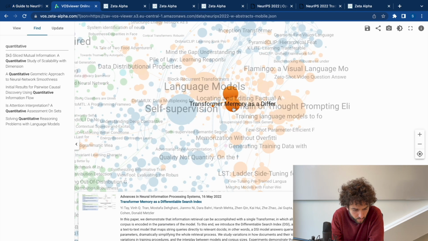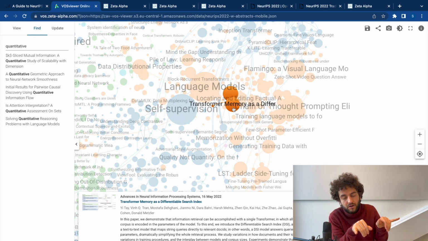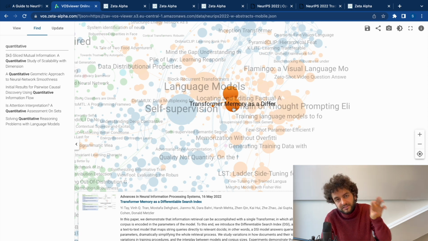And finally, we have Transformer Memory as a Differentiable Search Index, an extremely interesting paper in the space of information retrieval. This is also arguably very close to the self-supervision camp, but they basically train a language model directly to output document IDs based on a query. So how this would work as a search engine is you type in a query and then in an autoregressive way, the model outputs a document ID or some document representation of the document that's most relevant to that question. And how they do that is they get parts of a document and then they train a model to generate the document ID based on that. The actual method is much more complicated, but that's the gist of it.